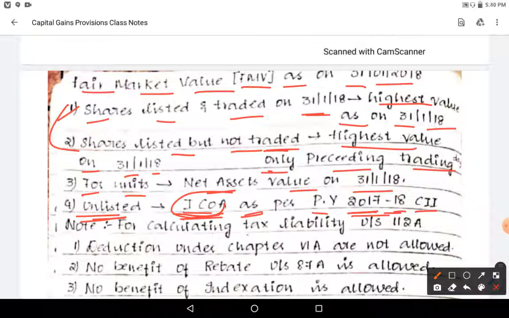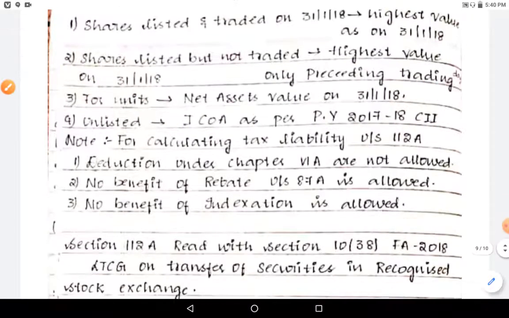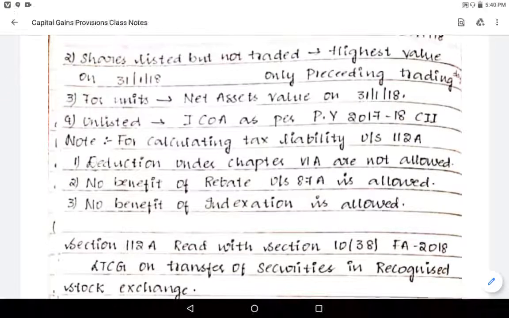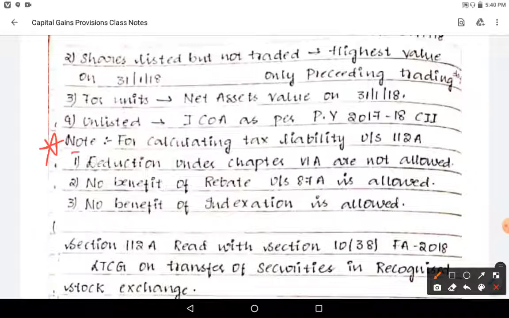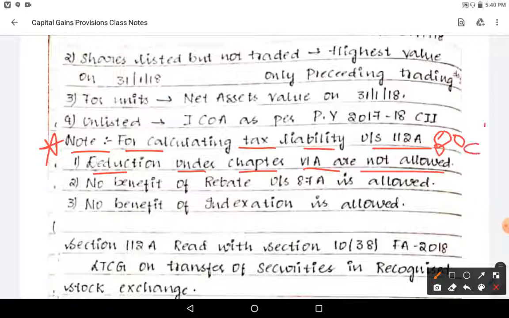For calculating tax liability under section 112A, please remember these very important points. Deductions under Chapter VI-A, such as 80C and 80U, are not allowed.